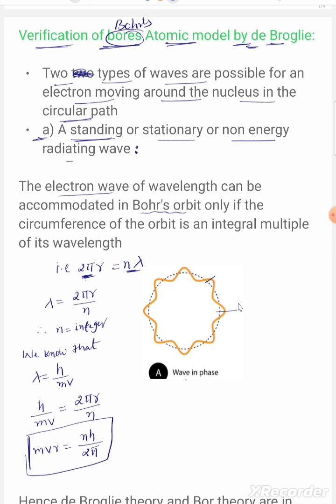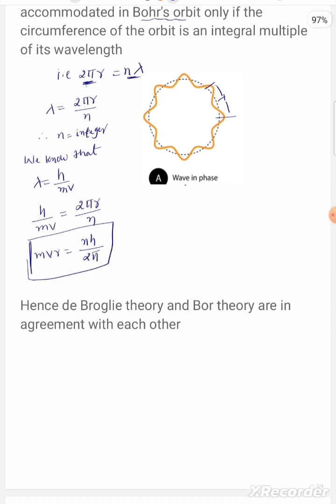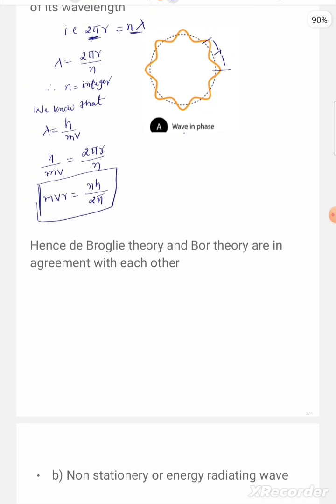This is the wavelength, the distance between two adjacent crests. Hence de Broglie's theory and Bohr's theory are in agreement with each other from this relation.